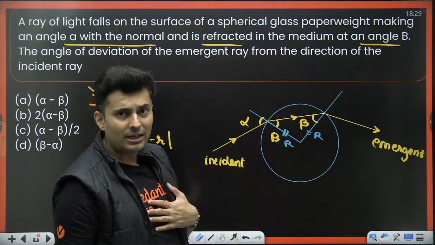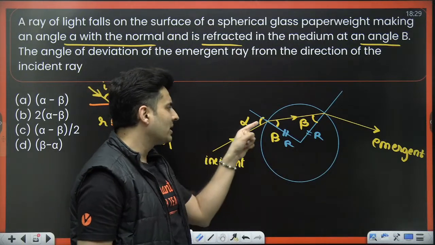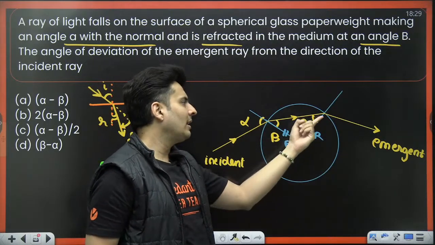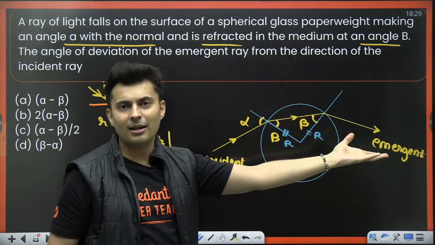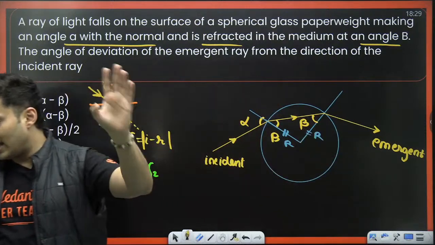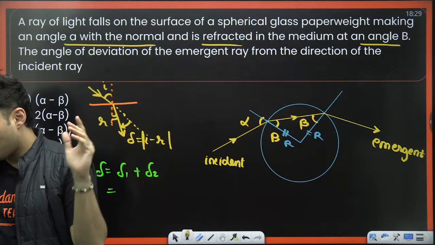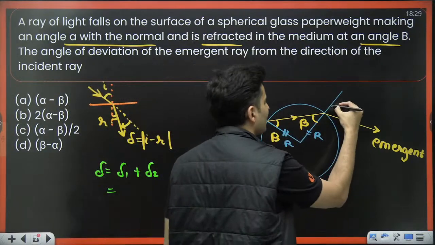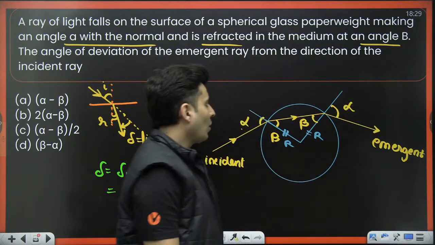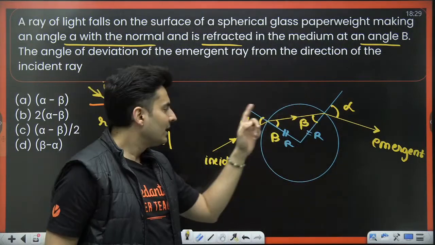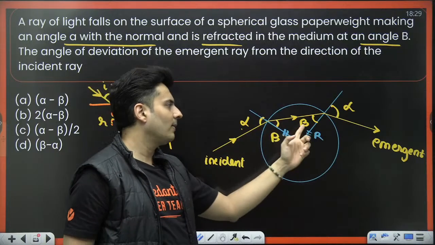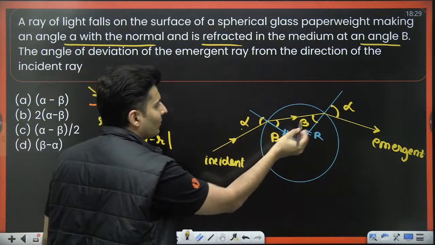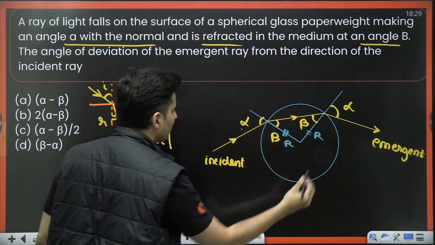Also, by reversibility principle of light, if light goes in at alpha and comes out at beta, then if it goes in at beta, then it will come out at alpha in the air medium. Won't I use the reversibility principle? Everybody getting it? So alpha to beta, beta to alpha. Now I know all the angles of incidence and refraction. So when I write delta 1 and delta 2, what will the values be?